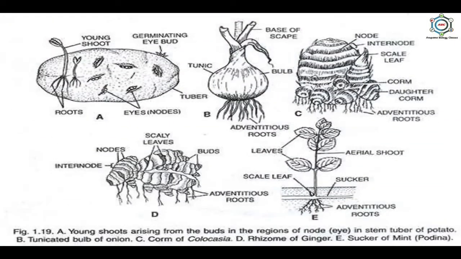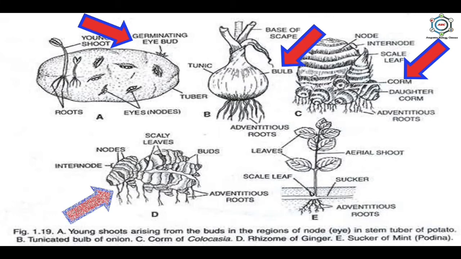So please see here the detail of the underground stem, and in this picture you can see the eye bud on a tuber, and each eye bud grows into a new potato plant when planted with a portion of the swollen tuber. Potato crop is raised by the tubers, not by seeds. Second is bulb, which produces new plants when sown in soil. Next is corm, which you can see in the picture, which is a highly condensed and specialized underground stem which bears many buds and produces new plants in favorable condition.